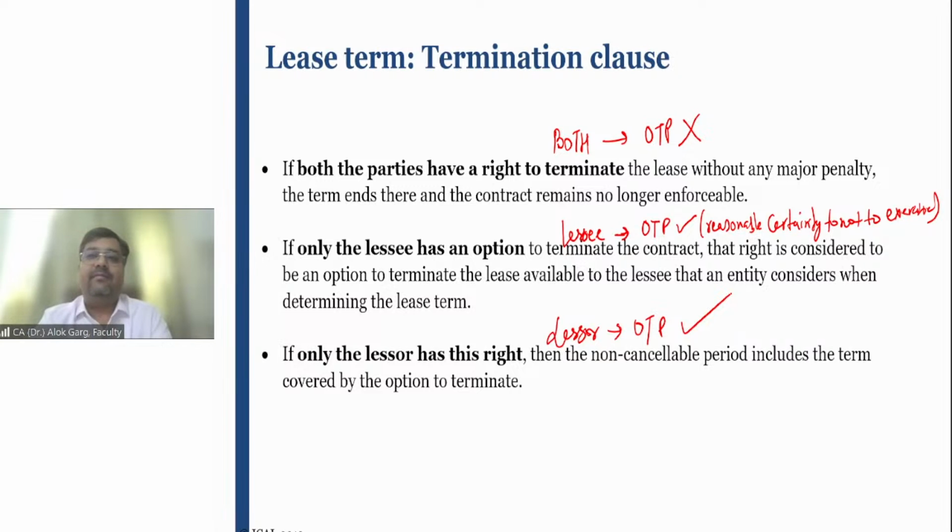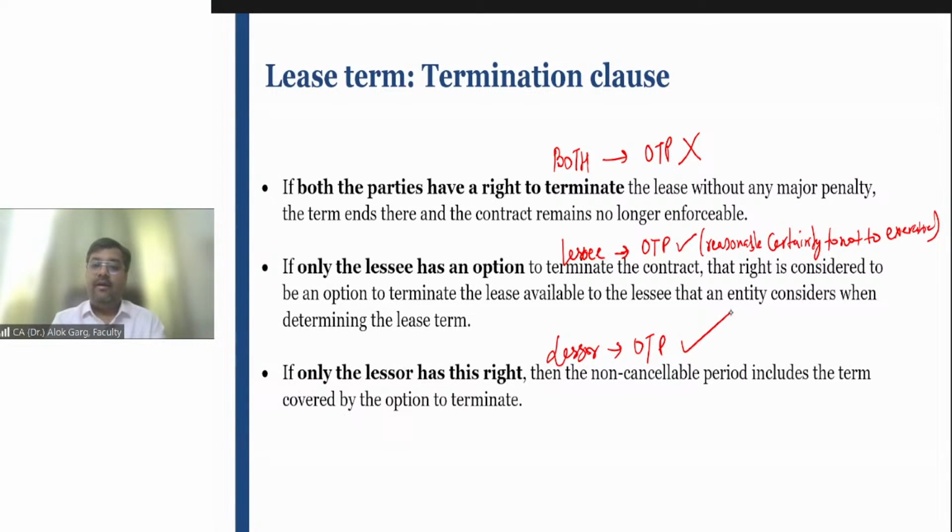I mean to say, if the termination option is available to the lessor, it has to be ignored completely. It means that the lessee does not have the option to terminate. So whatever total period is there, lessee will comply with that. Right? Clear?